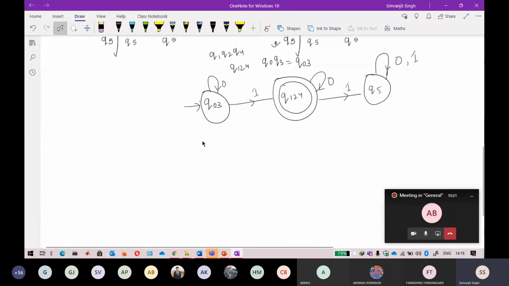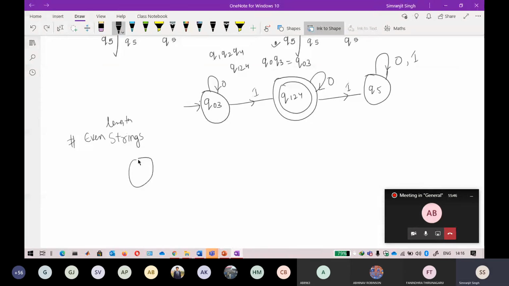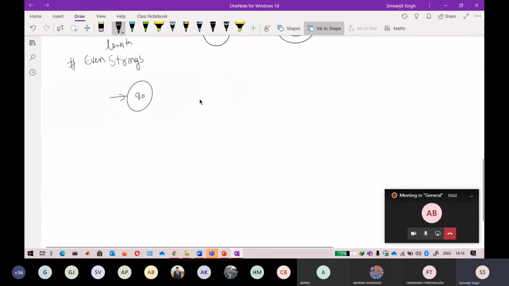Again, at the starting, this is one of the very easiest questions that we have done, the strings that are of even length. If you remember this even length string, some of the students have drawn the automata like this. I'm showing you the practical implementation here.